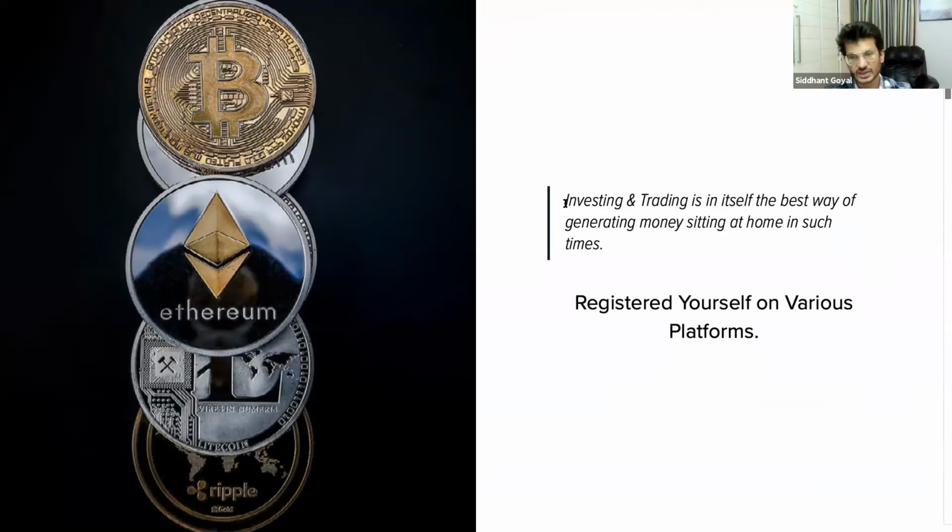This is the second session of the series of 5 sessions, and I hope you have registered yourself on the various platforms available, whether it is Binance, WazirX or any other platform. I particularly tell you to register on Binance because we'll be going through Binance and understanding what the Binance portal looks like, and all about it we'll be discussing.